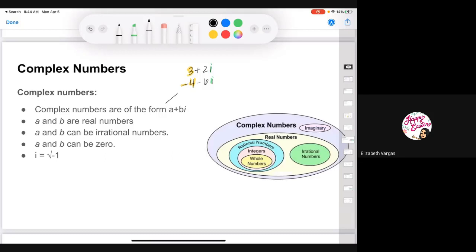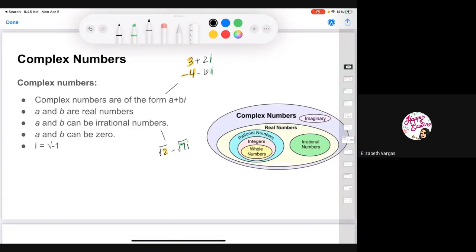We can also have complex numbers which are irrational numbers. Remember, irrational numbers cannot be simplified into a fraction. Most often, there'll be square roots that you can't simplify. So for example, an irrational number might be the square root of 2 minus the square root of 7i. Right? So those are just 2 irrational numbers. You still have a real number component and an imaginary number. Another unique thing that you can have is 0. So you can have where a is 0.